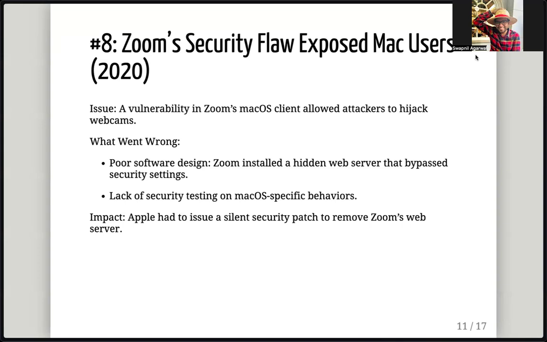The irony is that we are having this meeting on Zoom. So, all right, we're talking about Zoom only. Zoom installed a hidden web server that bypassed security settings, and there was not adequate testing.